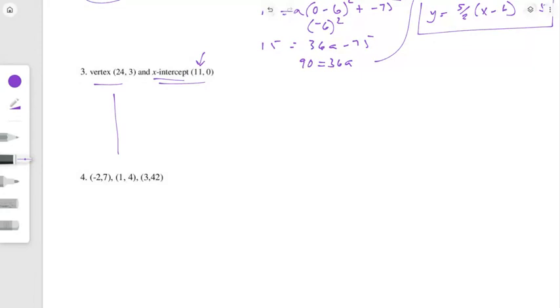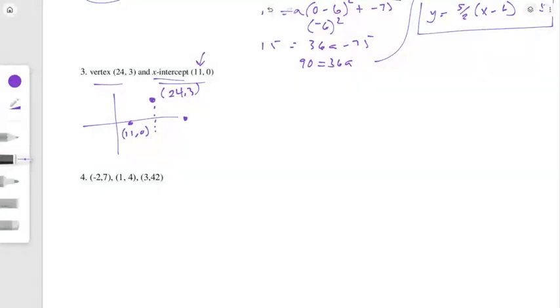So let's talk about what if you solved for the intercept form instead of the vertex form. Well, you would have done this. You would say, well, over here, if that was 24, 3, there would have been a point there. And we know that the vertex is on the axis of symmetry. And if I had a point 11, 0 over here, by symmetry, there should be another point over here.